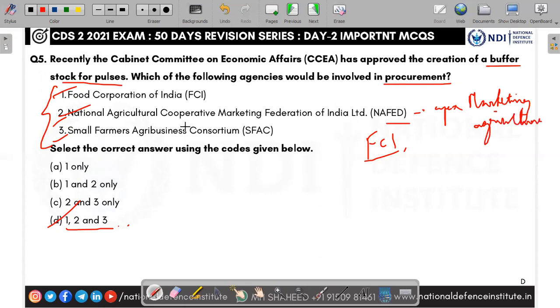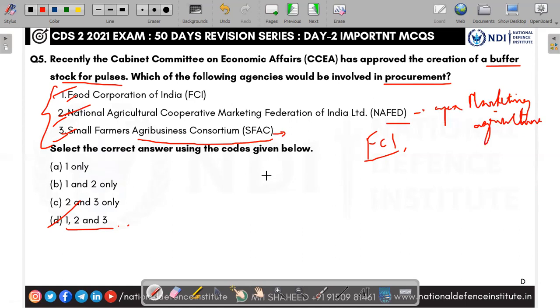And also SFAC, Small Farmers Agribusiness Consortium. Yes, it is also an organization. So it allowed all the three to procure as a buffer. Buffer means extra to absorb any shock. Generally, during this November and monsoon season, the onion prices and the tomato prices increase. Why? Because the monsoon failure and the excess monsoon will cause the destruction of this crop, and the supply-demand mismatch will be there. So that is why the cost increases.